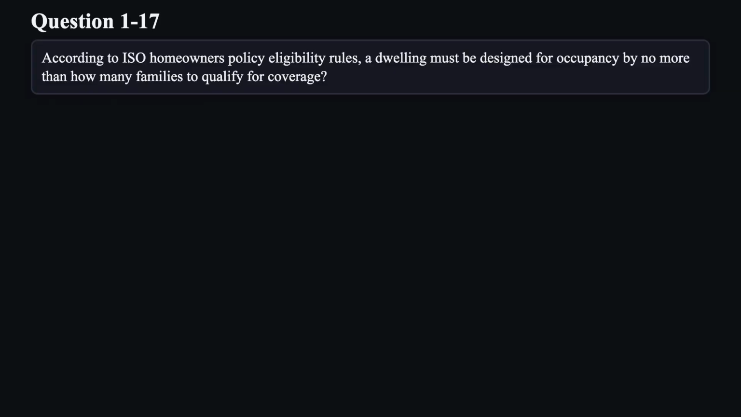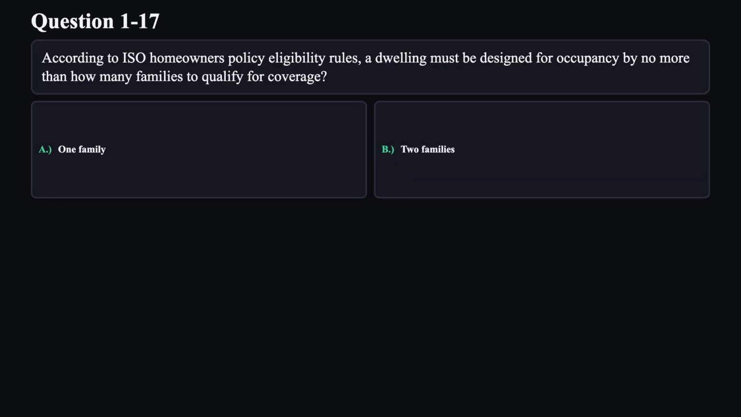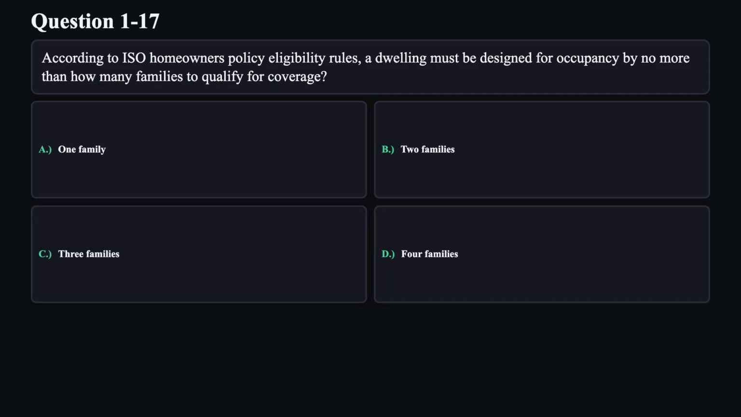Question 17. According to ISO homeowners policy eligibility rules, a dwelling must be designed for occupancy by no more than how many families to qualify for coverage? A. 1 family. B. 2 families. C. 3 families. D. 4 families.